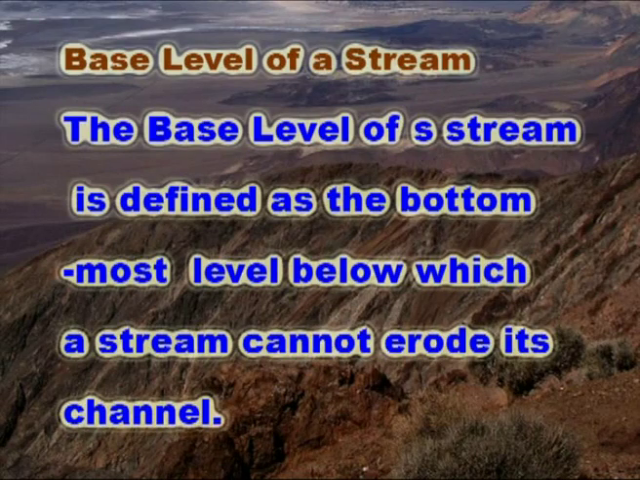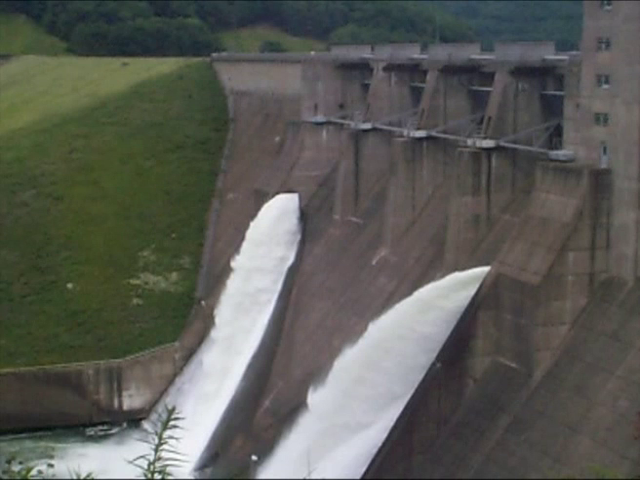The base level of a stream is defined as the bottommost level below which a stream cannot erode its channel. For streams that empty into the oceans, the base level is always the sea level. Local base levels can also occur where the stream meets a resistant body of rock or a dam.